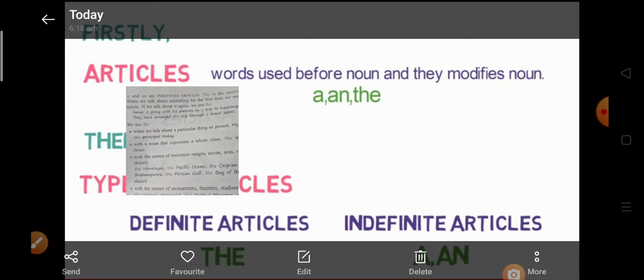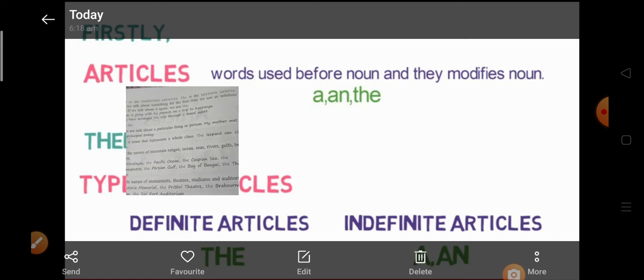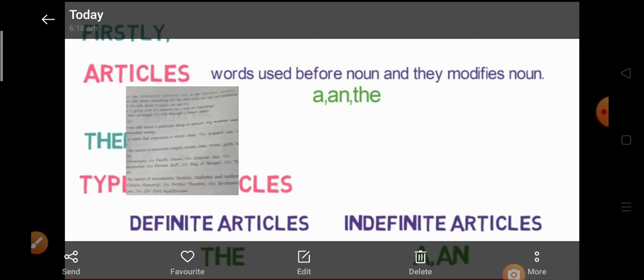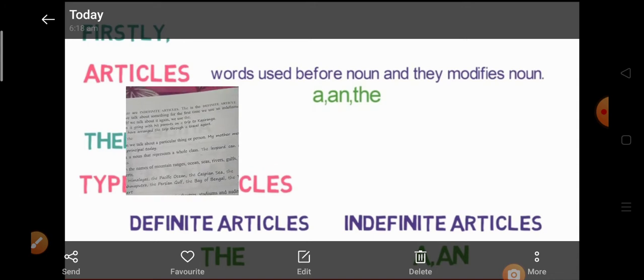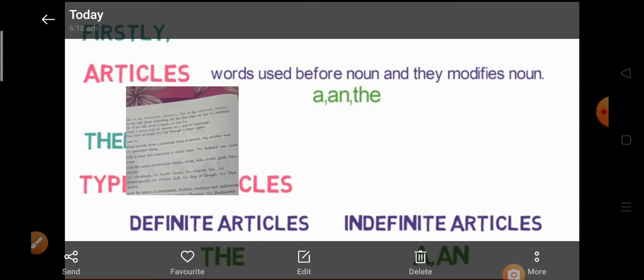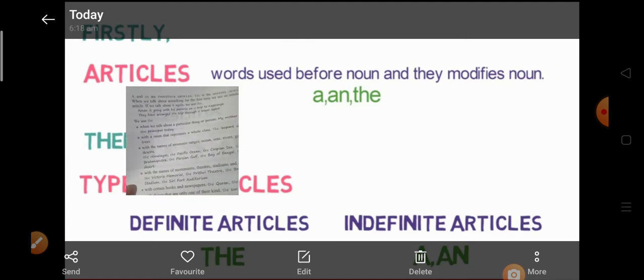With the names of mountain ranges, oceans, seas, rivers, gulfs, bays and deserts, we use the.